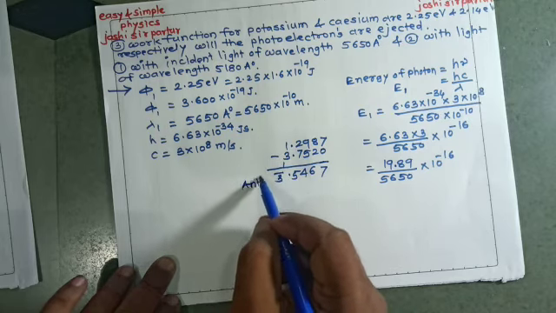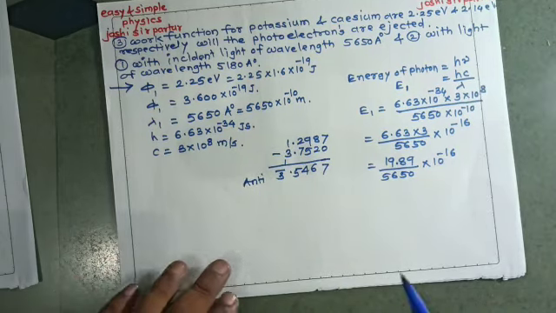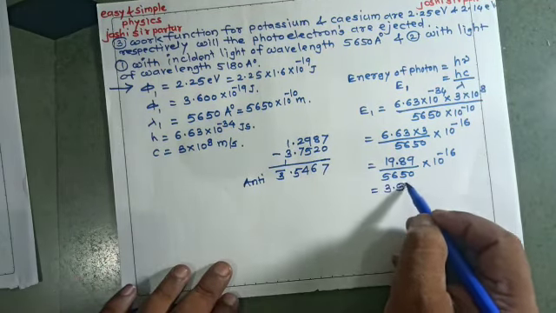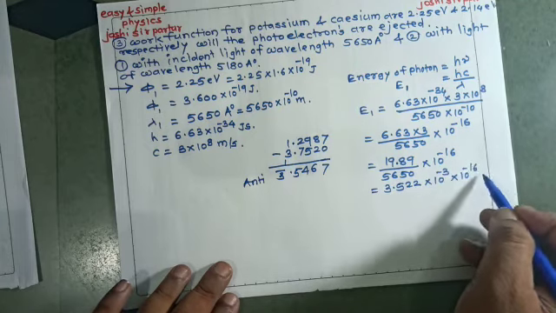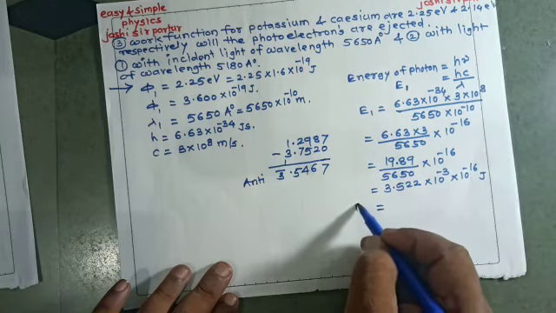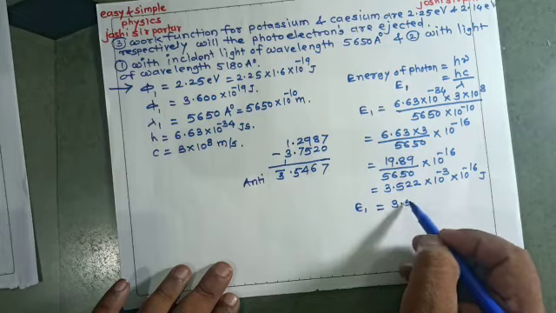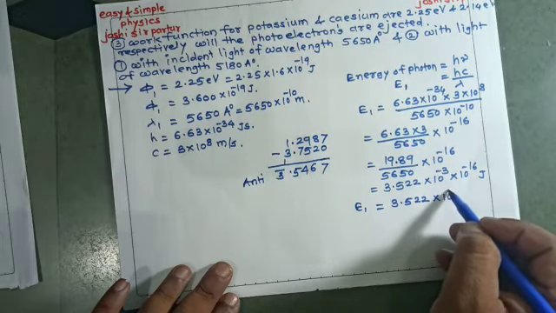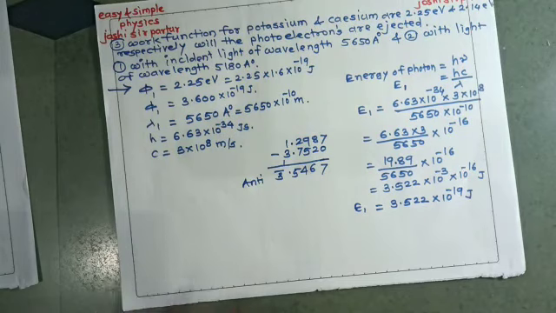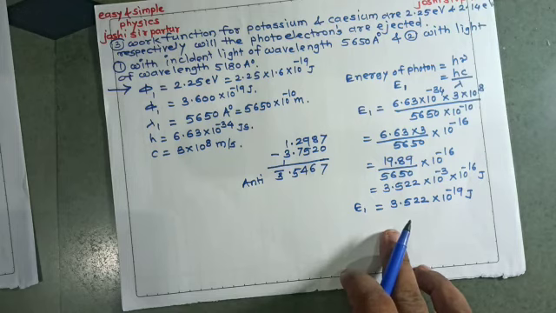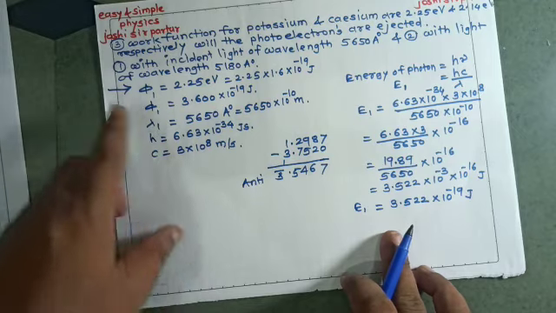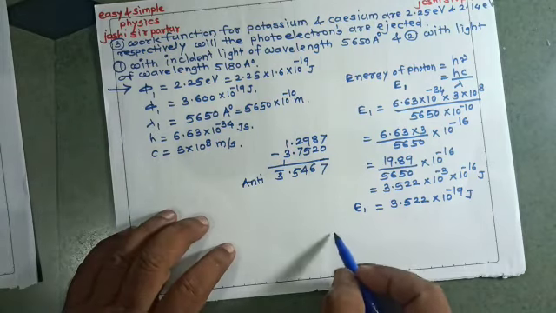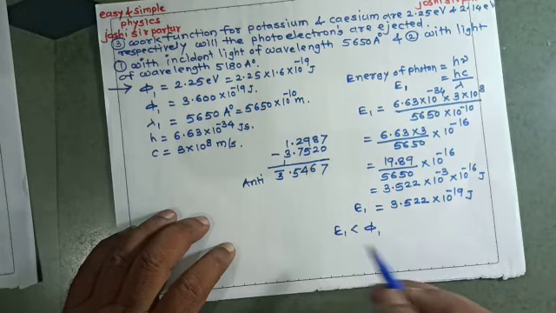Take its antilog. Its antilog will be 3.522 into 10 to the power minus 3 into 10 to the power minus 16 joule. So this energy will be 3.522 into 10 to the power minus 19 joule. Here, if we compare this energy E1 and phi1, we see that phi1 is greater than E1, or E1 is less than phi1.